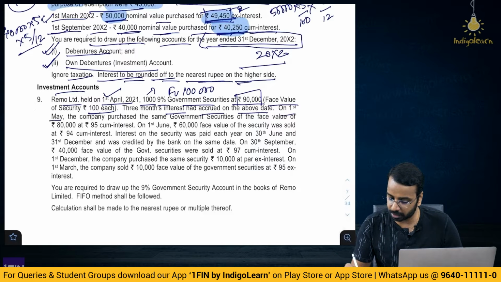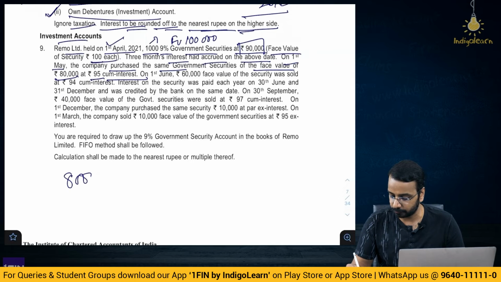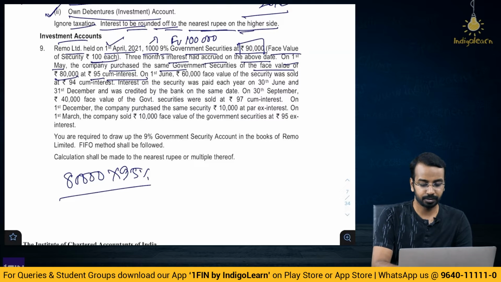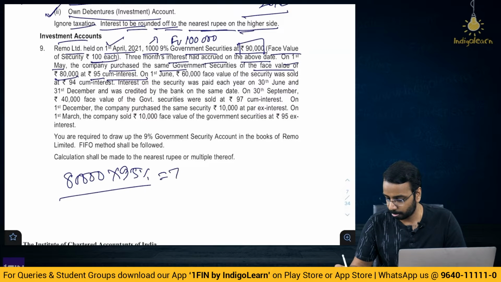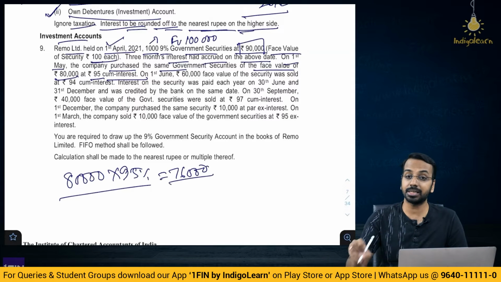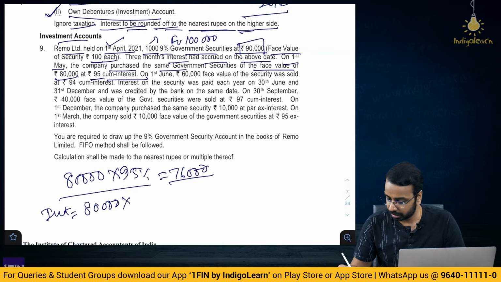On 1st of May, the company purchased the same government securities of the face value of 80,000 at 95 cum interest. Now how do we understand this? 80,000 at 95 means at 95%. So 80,000 into 95% is 76,000. Now the 76,000 includes interest. How much is the interest? Interest is 80,000 into 9% multiplied by, when did we purchase?